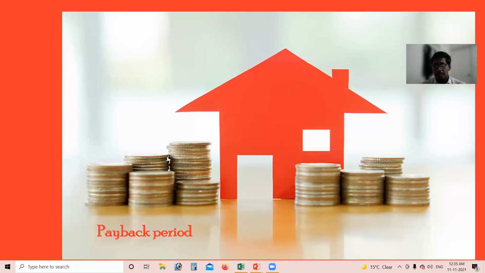Payback period is the time in which we will get our invested money back. Anyone who is investing any amount must be really curious to know after how much time he will get his money back. Payback period tells us the same thing. So without wasting any time, let us directly jump to our Excel sheet.